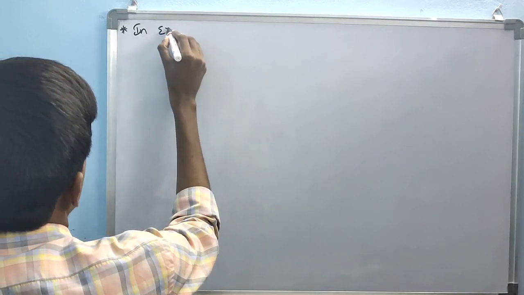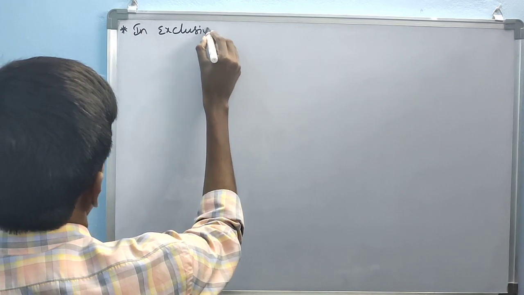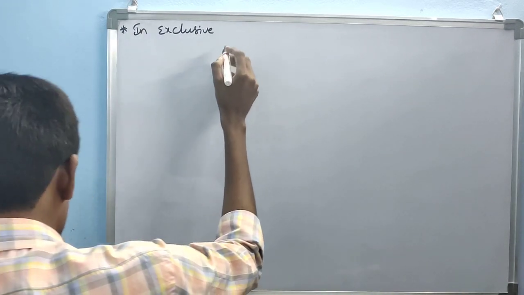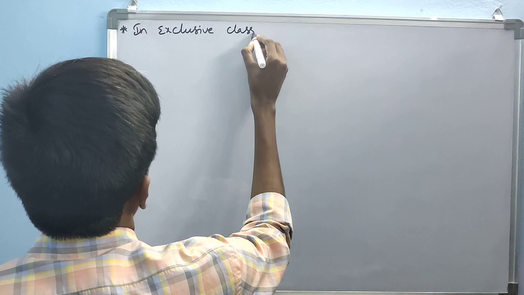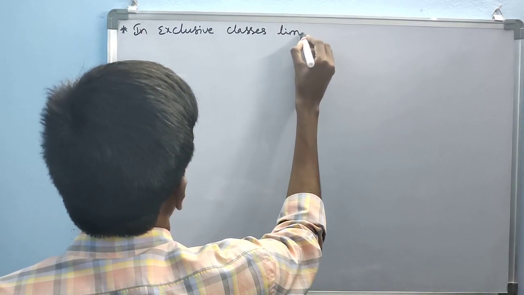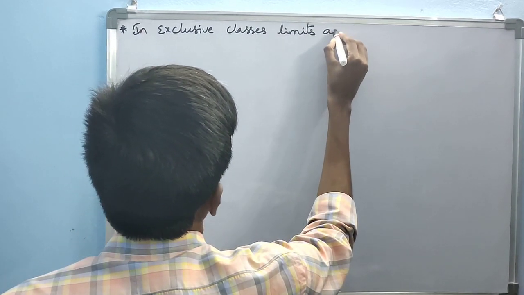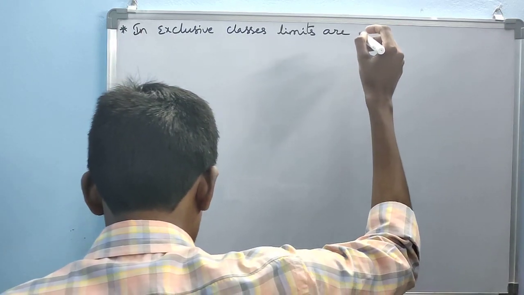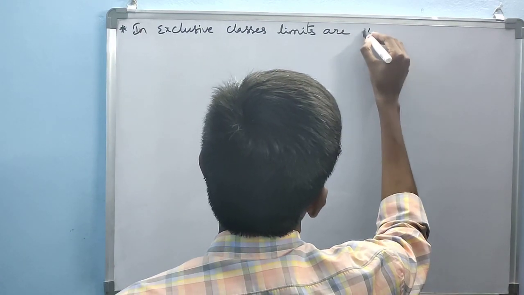In exclusive classes, limits are the boundaries.